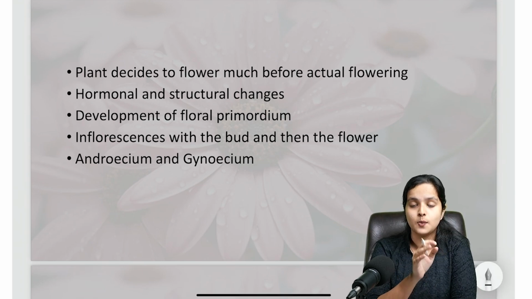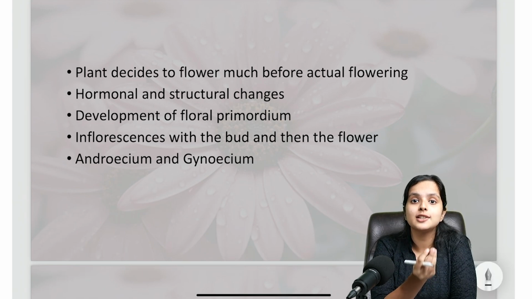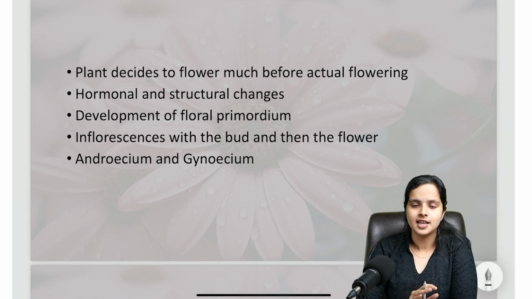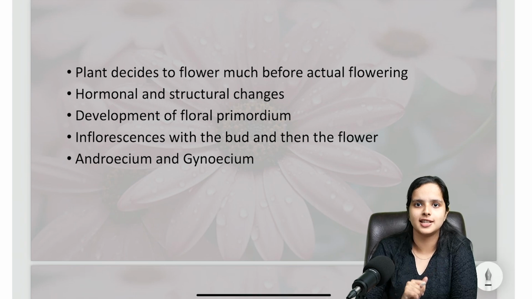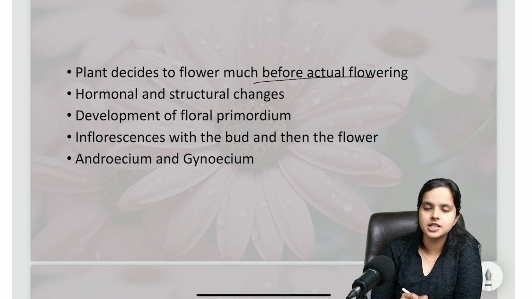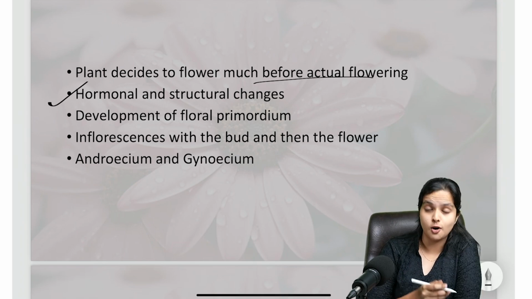But anyways, what you have to understand is that even before a flower is actually seen, the plant has already decided that it needs to flower. The process of flowering has actually begun much before the actual flower is seen on the plant. So that's what is written over here. The plant decides to flower much before the actual flower is seen. The plant obviously undergoes many hormonal, developmental, and structural changes.